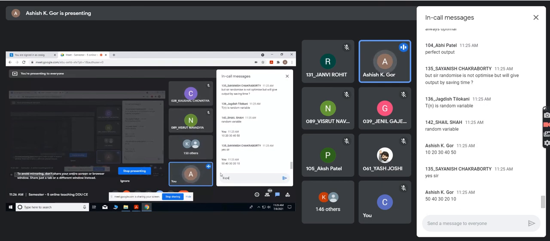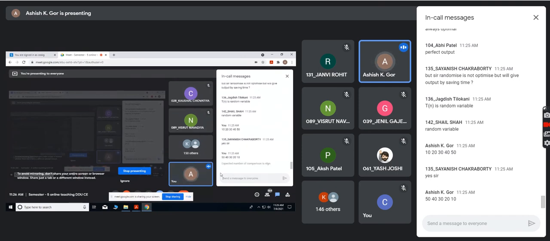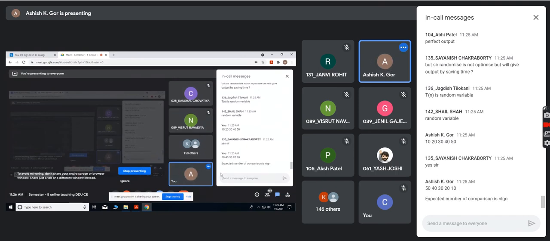The goal is that the expected number of comparisons in a randomized quicksort, because for sorting comparisons are important, is n log n. This is what I am going to prove. No matter what the input sequence is, whether it is 10 20 30 40 50, 50 40 30 20 10, or any other random order, on an average the number of comparisons is upper bounded by n log n. That is my goal.